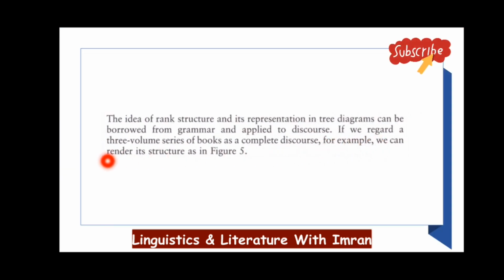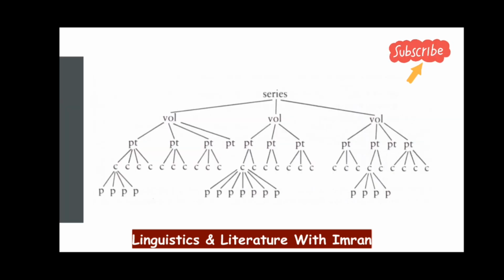If we regard a 3-volume series or book as a complete discourse, for example, we can render a structure like this. Consider this is a discourse, and we have a book which consists of 3 volumes: volume 1, volume 2, and volume 3, right? A volume may have several parts. In each part we have chapters, and in each chapter we have paragraphs, right? So you can see that these are different elements.